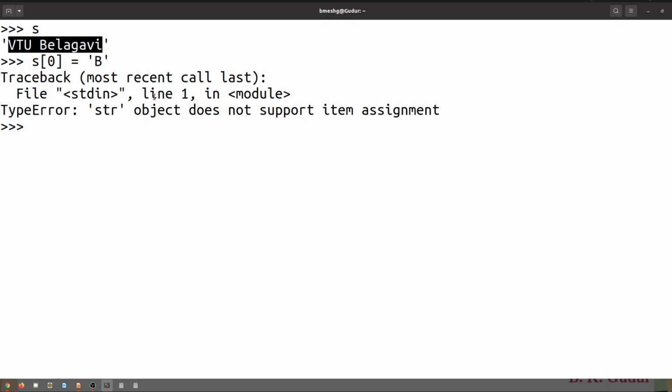So dear students, if you ask, if we cannot change a string, then how can we get a new string from the original string? Like instead of Vitio Belgavi, I want to get Vitio Belgavi. How do I get it? Then you can take a new string, like S1.